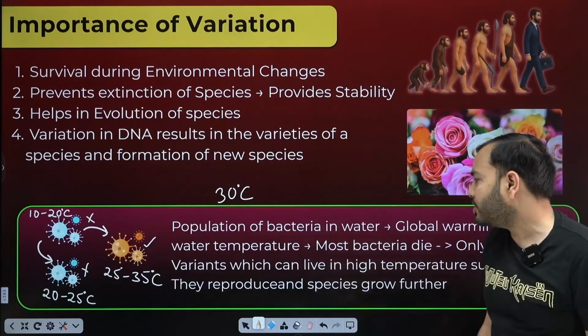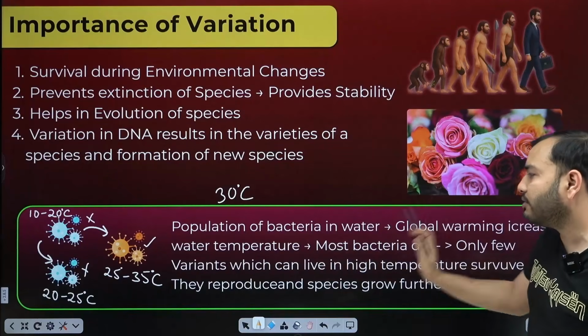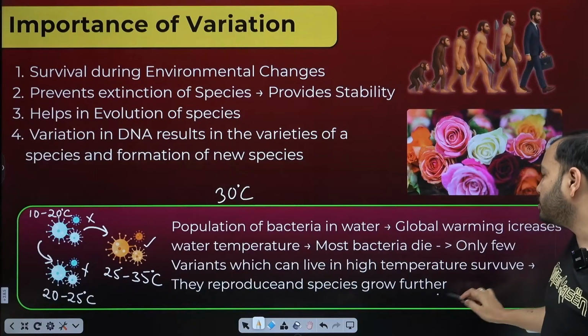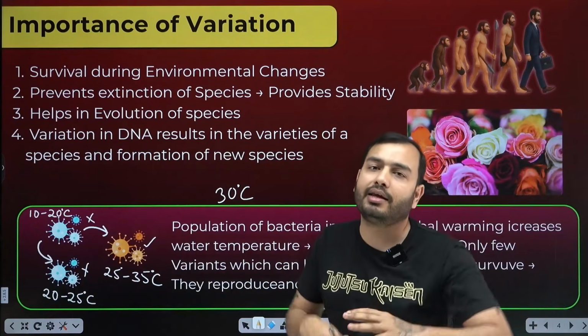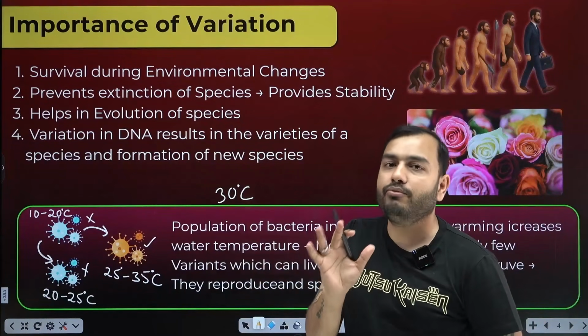Global warming increases water temperature. Most bacteria die. Only a few variants which can live in high temperature survive. They reproduce and the species grows further. Now what will these young ones do? Reproduce, and again they will become bacteria. So this is an advantage of variation.